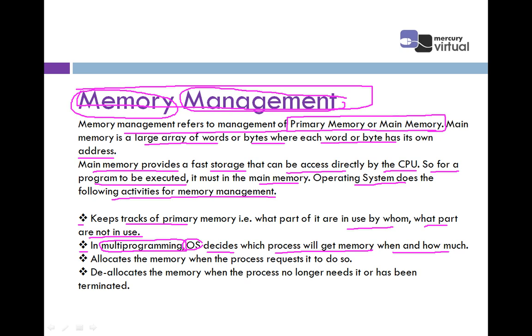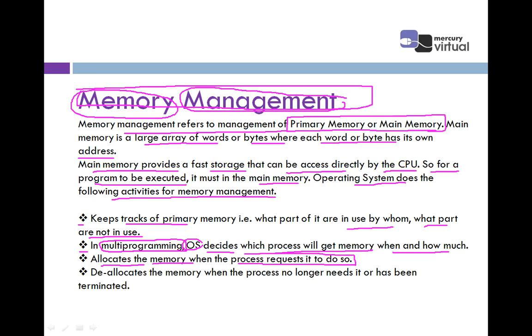Right. Then the third point is allocates the memory. As I told you, allocation means allocating the memory to different processes so that they can be executed in a proper manner. It allocates the memory when the process requests it to do so.